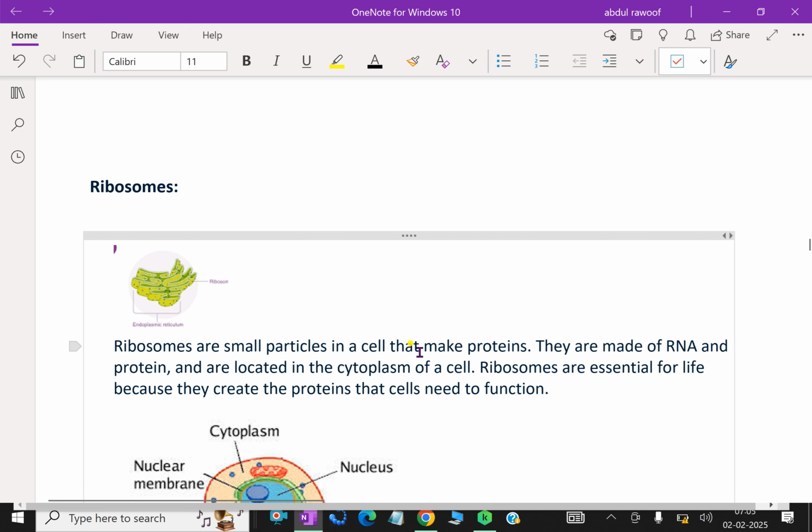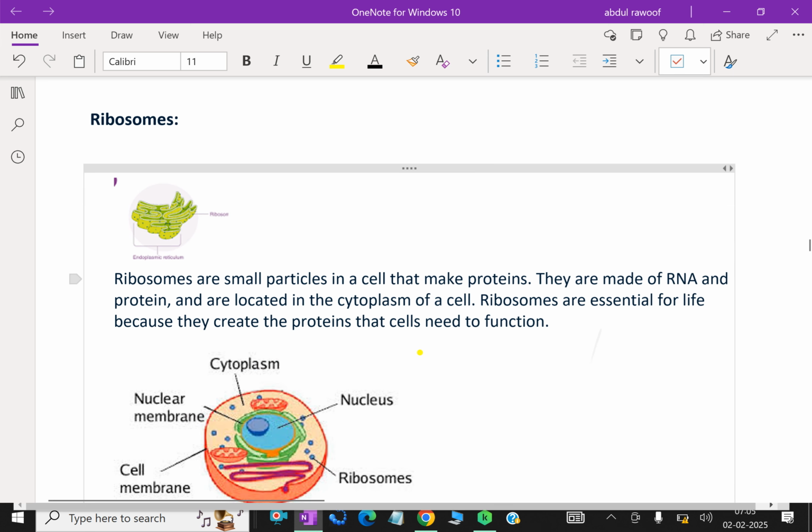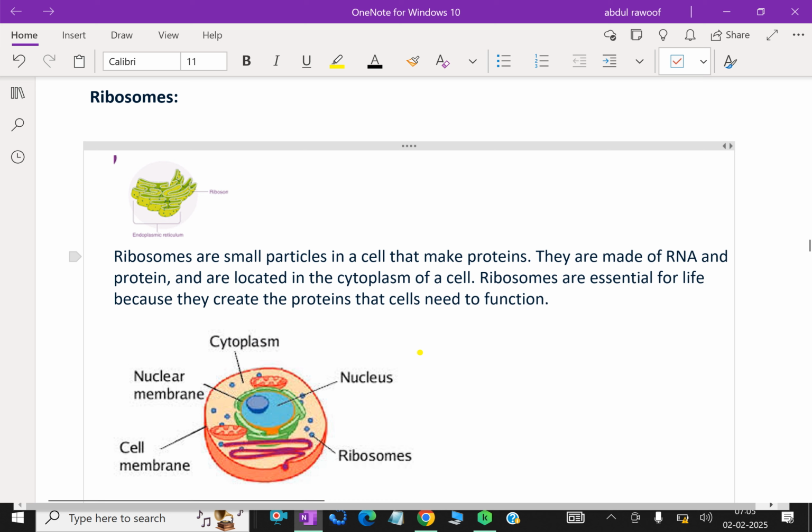Next, we'll talk about ribosomes. What are ribosomes? These are tiny granules composed of RNA and proteins. They synthesize proteins from amino acids using RNA. When present in free units or in small clusters in the cytoplasm, the ribosomes make proteins for use within the cell. These include the enzymes required for metabolism.